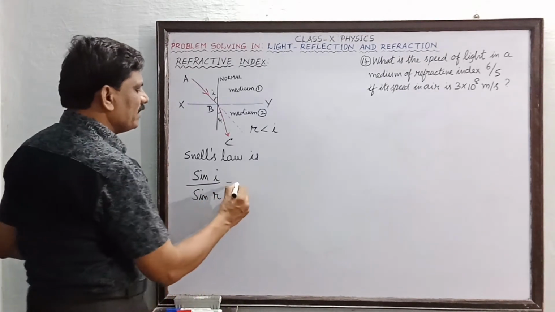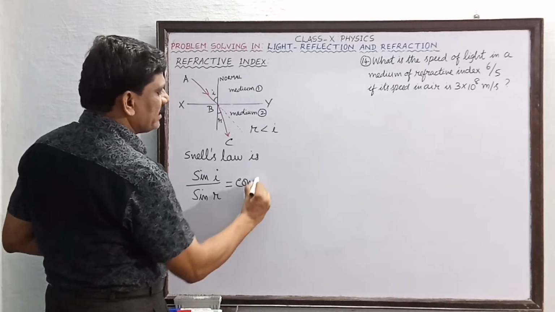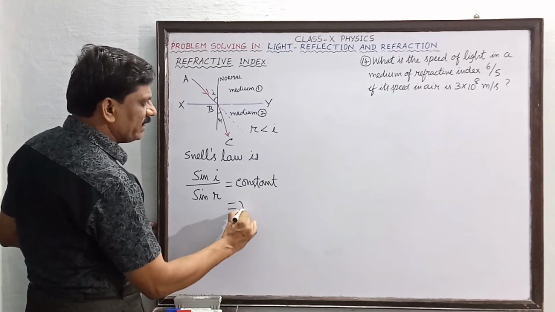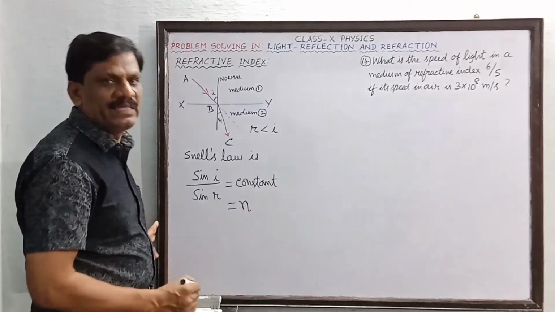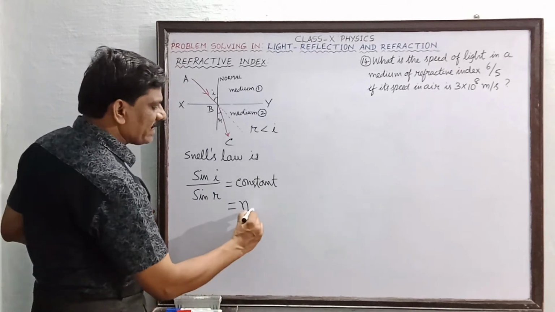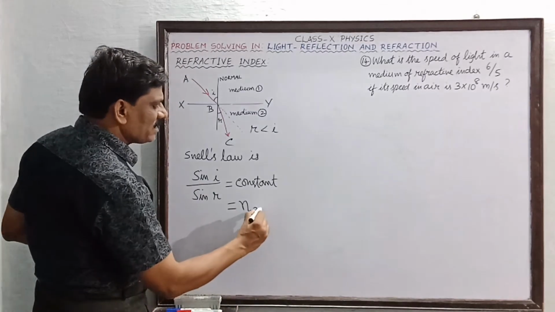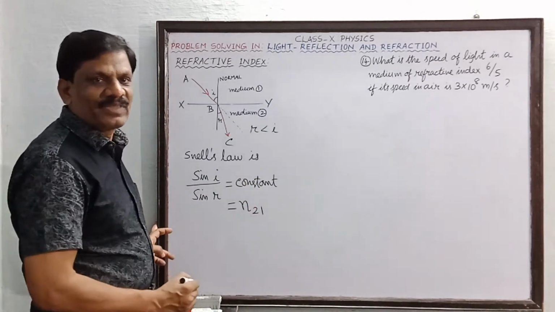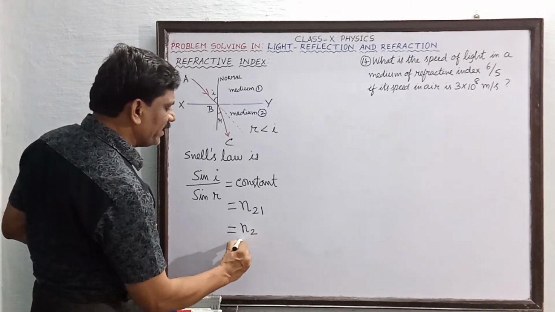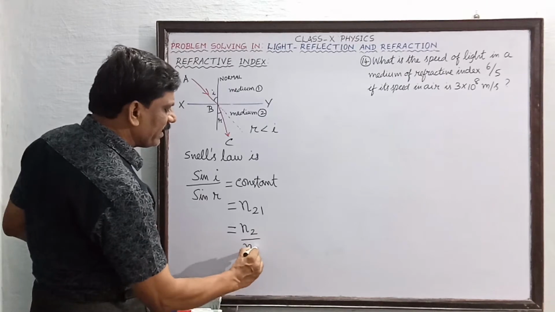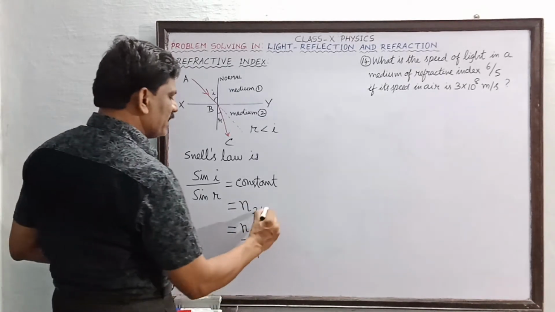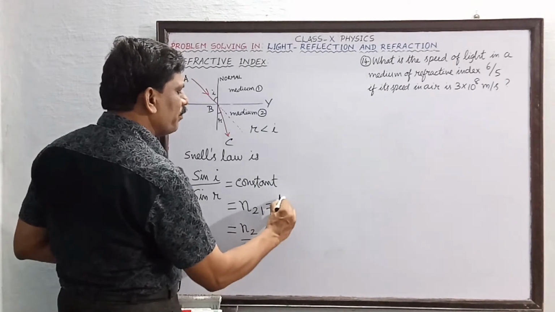Okay students, and this constant is denoted with the symbol small n21, the refractive index of the second medium with respect to the first medium. So this is equal to the refractive index of the second medium divided by the refractive index of the first medium. In some textbooks this is also denoted by the symbol mu.